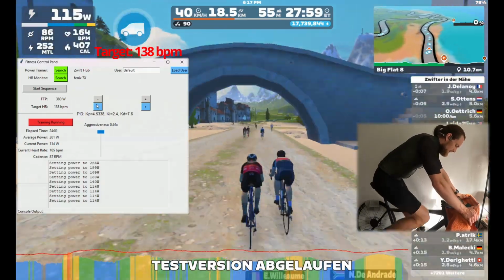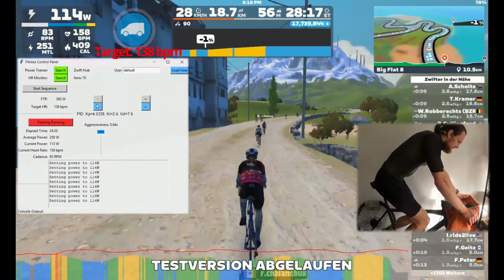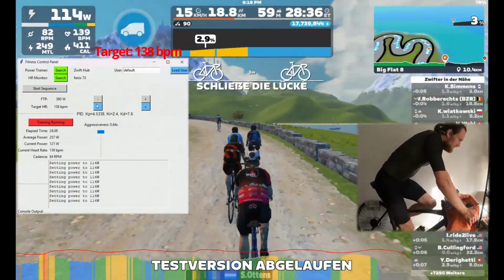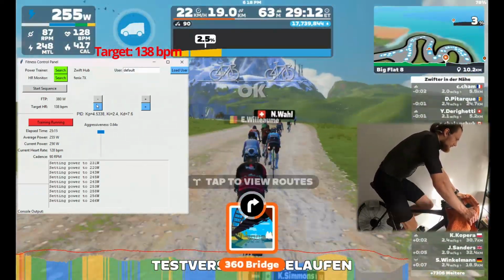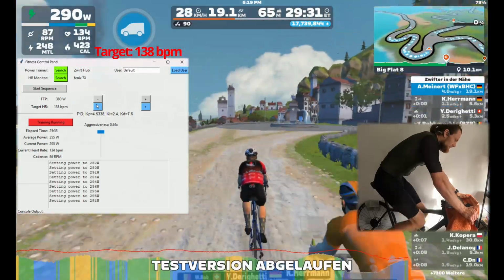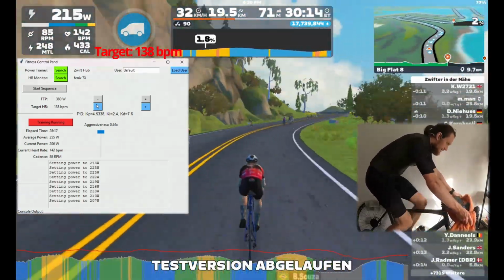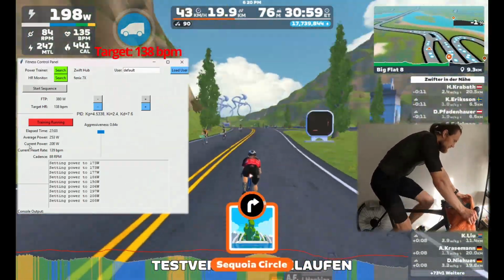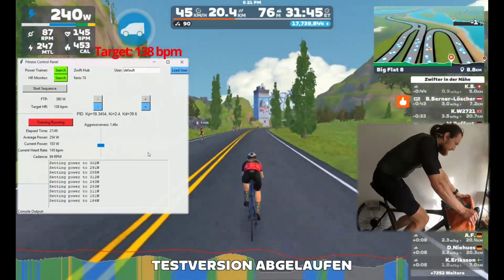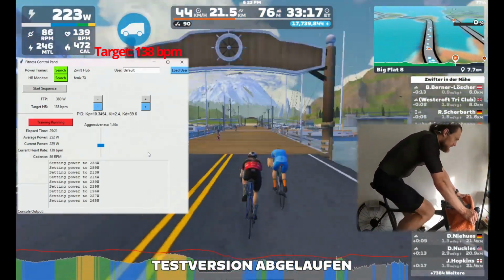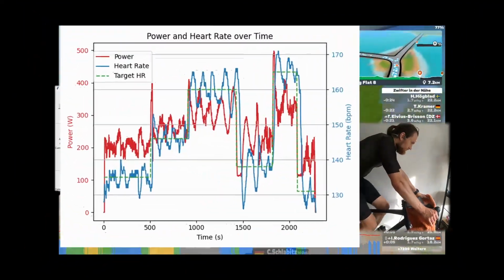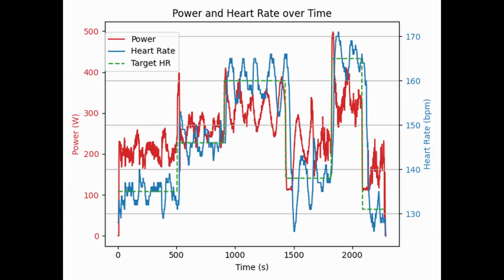When the target heart rate is lowered, the power decreases accordingly. This often causes the heart rate to dip below the new target, followed by a small increase in power to correct it. In this case, I increased the aggressiveness of the controller. You can see that the power profile becomes less smooth, but the system still manages to reach the new target. When the workout ends, the tool automatically generates a graph showing power, heart rate, and target heart rate over time. All metrics are also saved in a JSON file for later analysis.